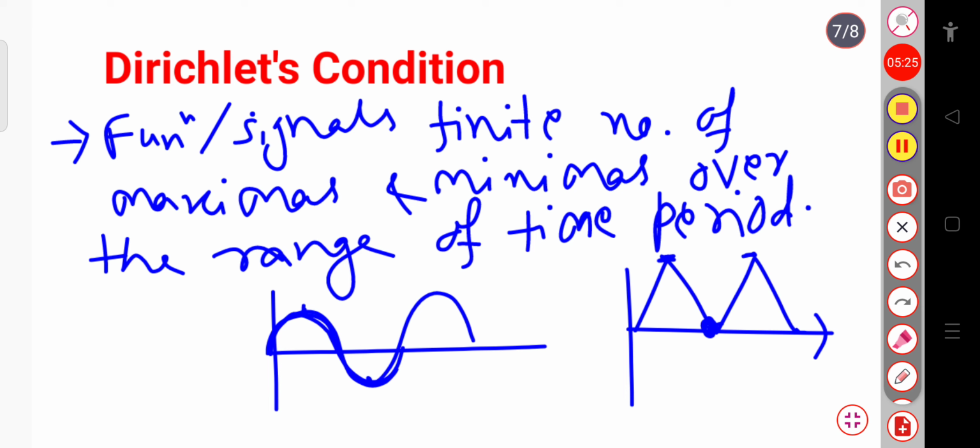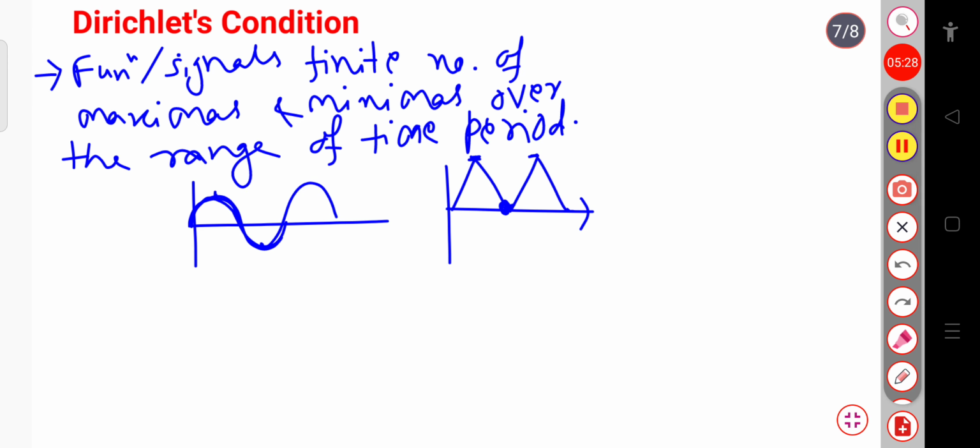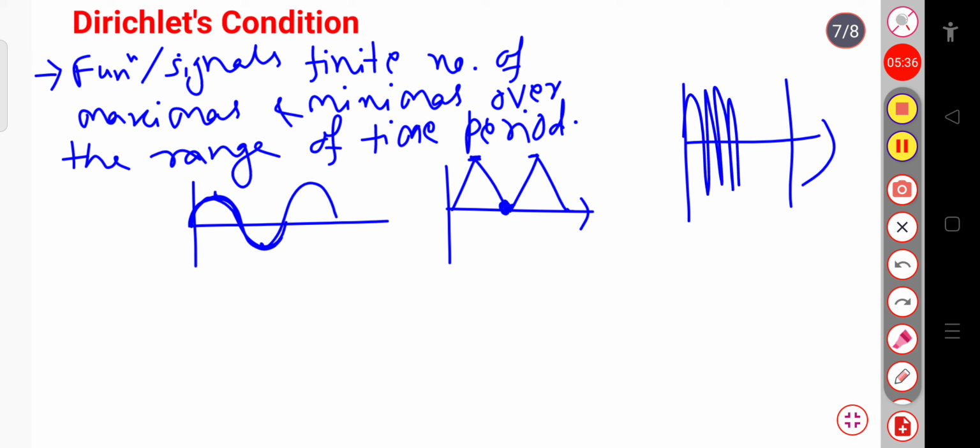Suppose if I draw the signals, they should be within a certain range of time period. If the signal varies like this, that is a large number of varying signals. If you can see, this amplitude varies like this. So here you can say that the finite number of maximas and minimas cannot be determined. So to satisfy Dirichlet's condition, the function should have a finite number of maximas and minimas over the range of the time period. So this is the first condition of Dirichlet.